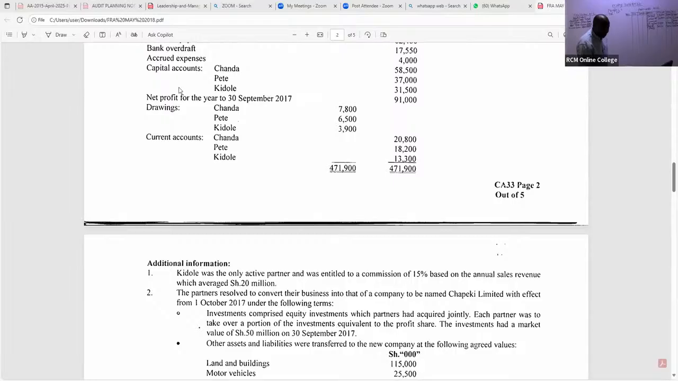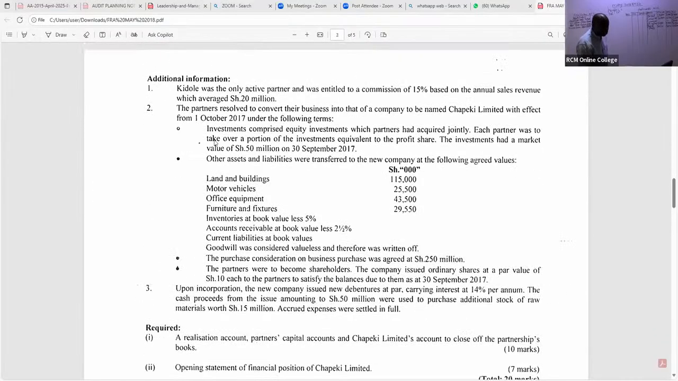So as you continue there, they also tell you there was inventory. So when you look at inventory, they're trying to tell you something that can confuse you. Book value, don't go for that. Once you establish from this note that inventories were taken over by the new company that was formed from this partnership, you go back to the net book value.